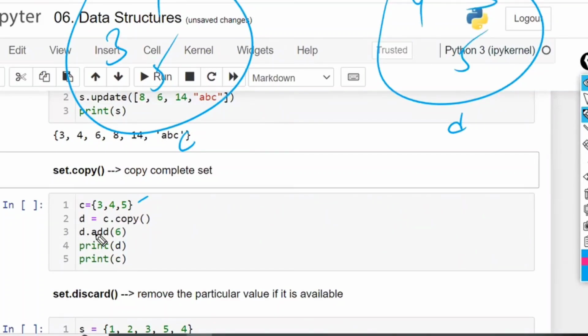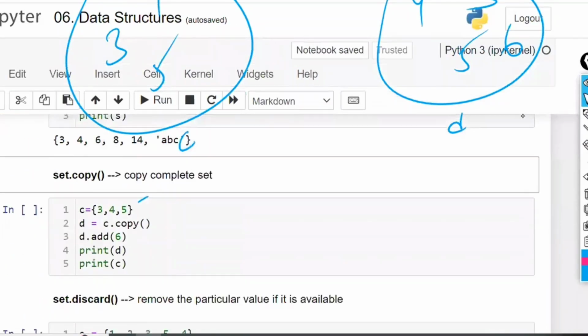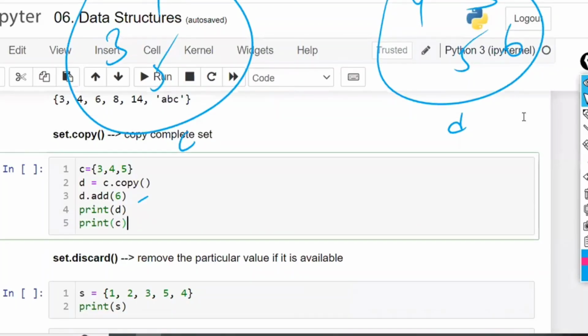Now D dot add of 6. So you are going to add 6 here. The add option is available, right? Just now I told you add: to add, you can add a single element. So I'm adding 6. Now print D. What is D going to have? 3, 4, 5, 6. These are the 4 items it is going to have. In C, only these 3 items it is going to have.